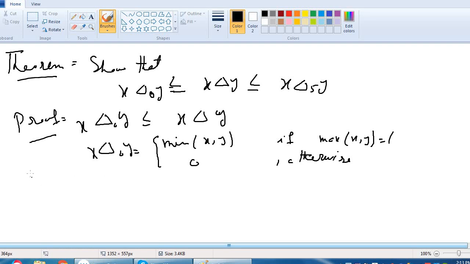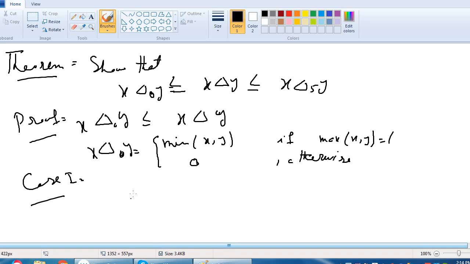First of all, we will discuss case 1. We know the definition of delta node, that x delta node y is equal to min of xy if the maximum of xy is 1, otherwise it becomes 0.